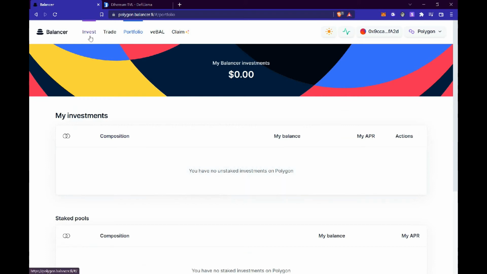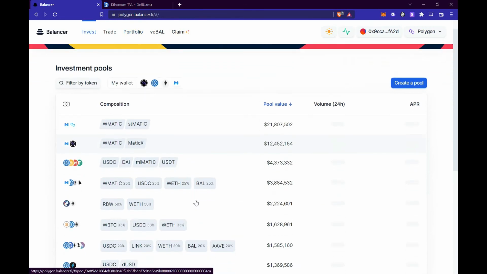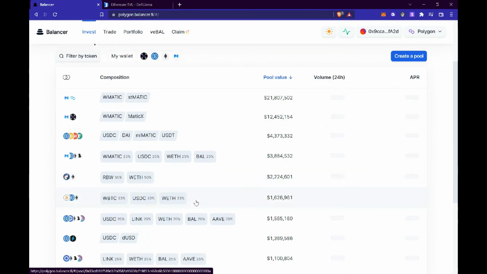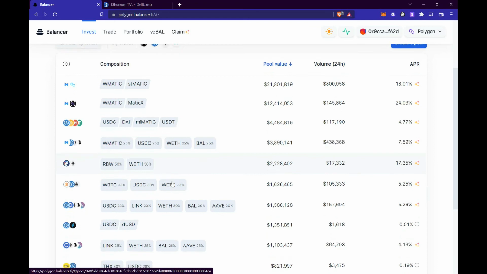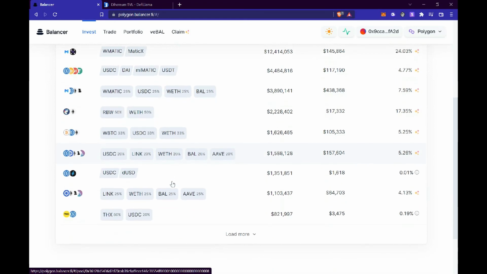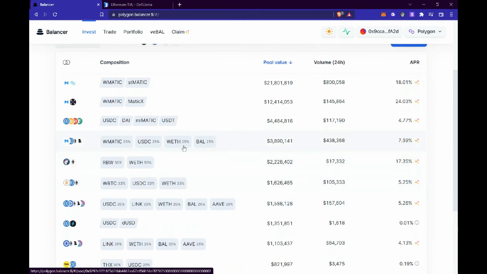investment. Now let's just say you want to go ahead and stake some of your, you want to provide liquidity on these pools right here. For this example, I want to supply liquidity on, let's just have a look again. On this pool right here, but I want something with wrapped ETH. Okay, let's just make an example on this one right here, but this one looks quite tempting.